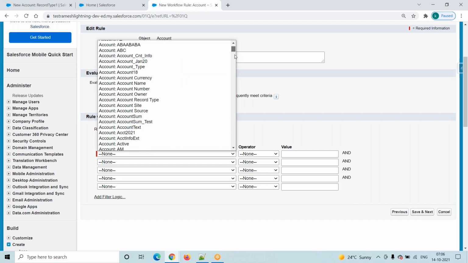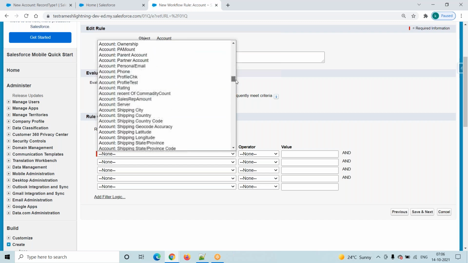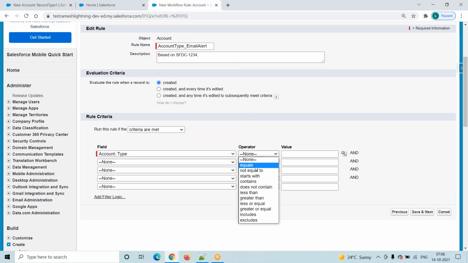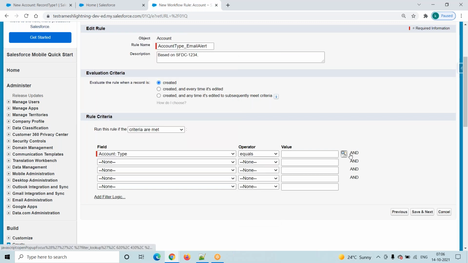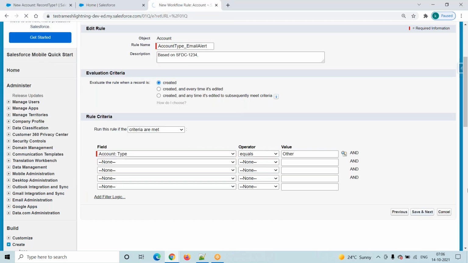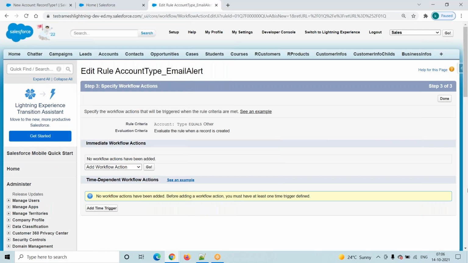Now here, what is your field? On which field are you writing your condition? Account type equals. So what is the value? Other, right? This is a drop down list. Then click on save and next. It is the same screen in the Classic version and the Lightning version. Then it will redirect to this particular screen.